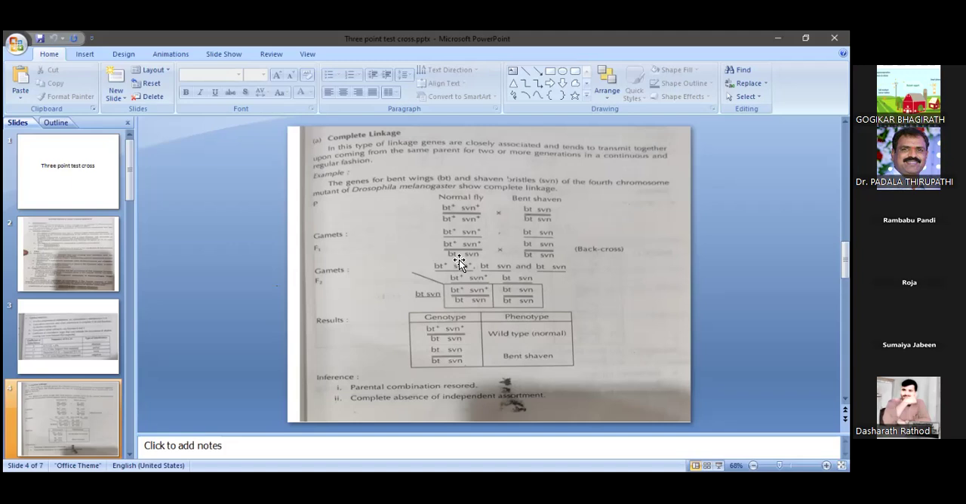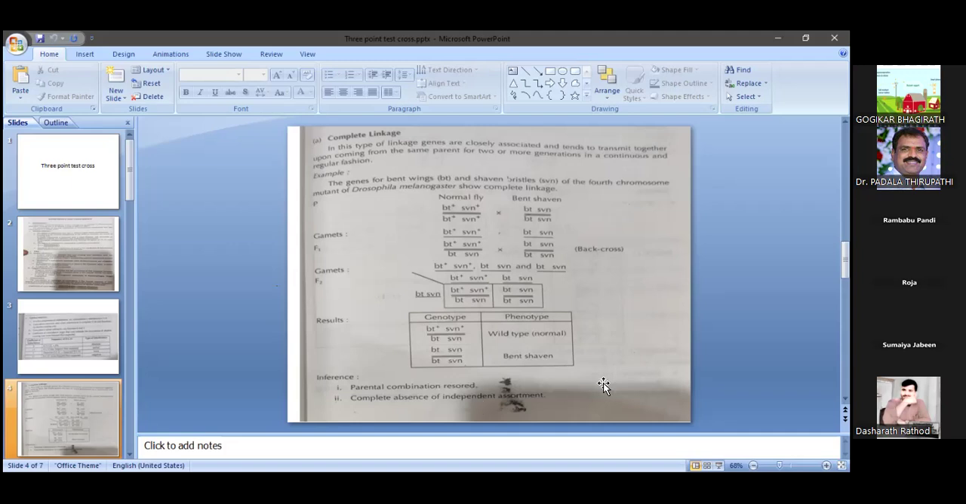When any two genes are linked and show the same kind of features in the next progeny, without any formation of recombinants, that indicates what? 100% complete linkage. Parental combination is restored and there is complete absence of independent assortment. For example, according to Mendel, in the F2 progeny we can see non-parental combinations along with parental combinations. Here there is no independent assortment.